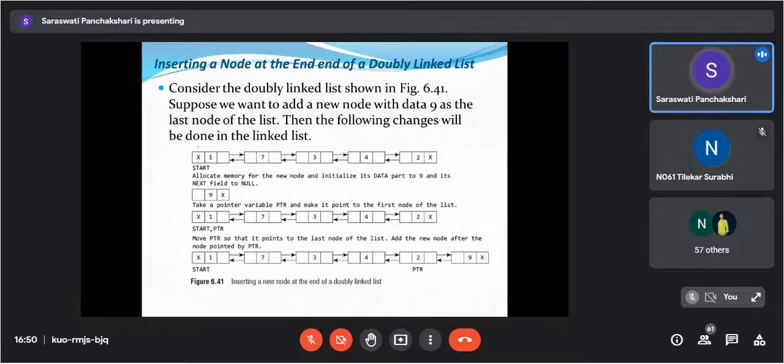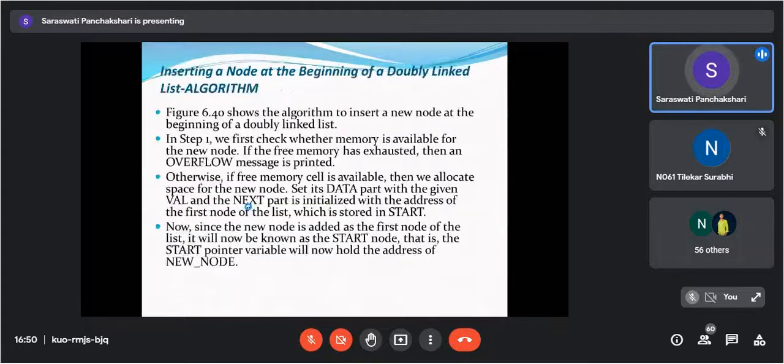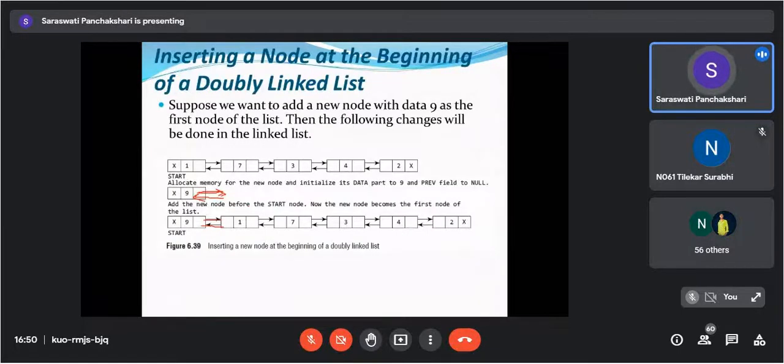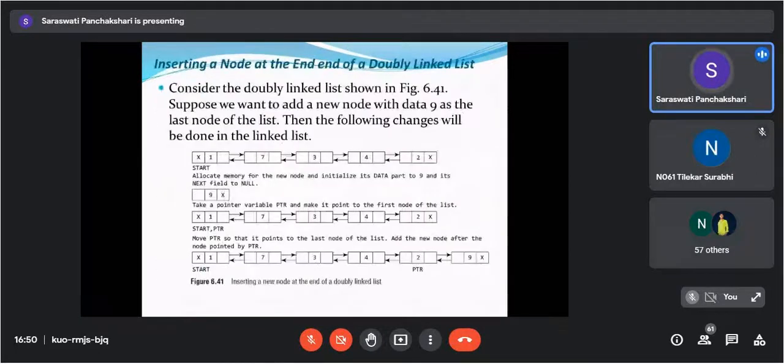Previous. See, first this is your linked list. Again, previous is null of the first node, the start node, and of the last node, the next part is null. We are going to create a node. When we are going to insert the node at the end, we have to mark its next pointer as null. Here when we want to insert the node at the beginning, we mark its previous pointer as null, while here we are going to insert it at the end. So we are going to mark its next pointer as null.